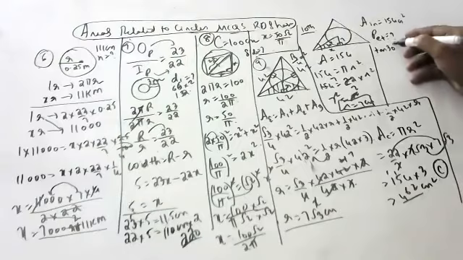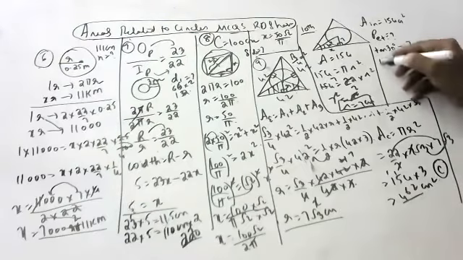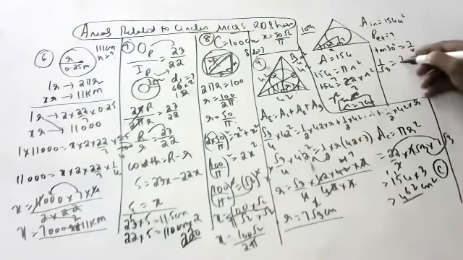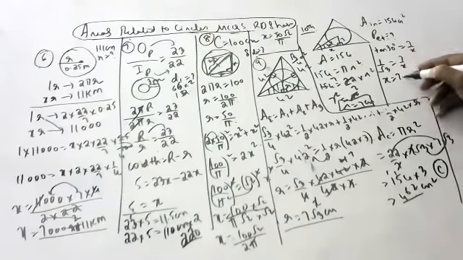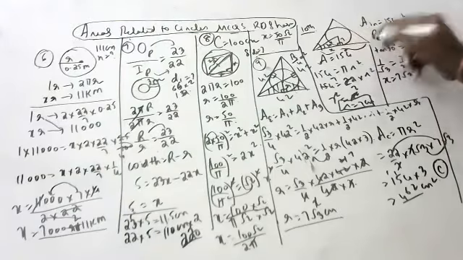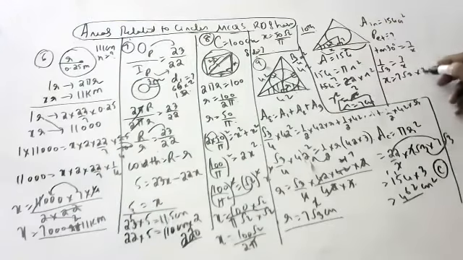So tan 30 is equal to 7 by x. 1 by root 3 is equal to 7 by x. x is equal to 7 root 3. But the full side means 14, so into 2, 14 root 3.